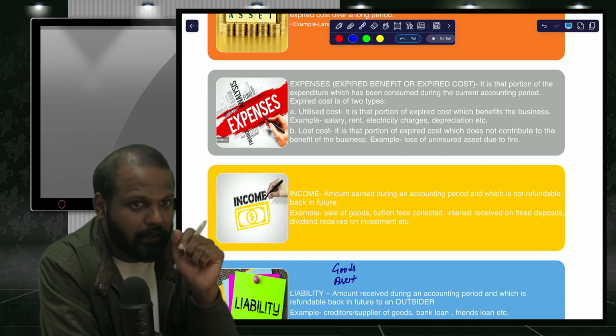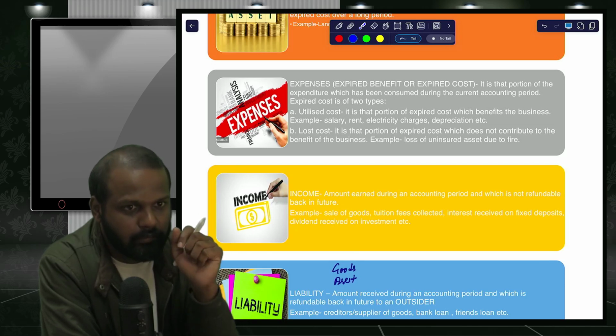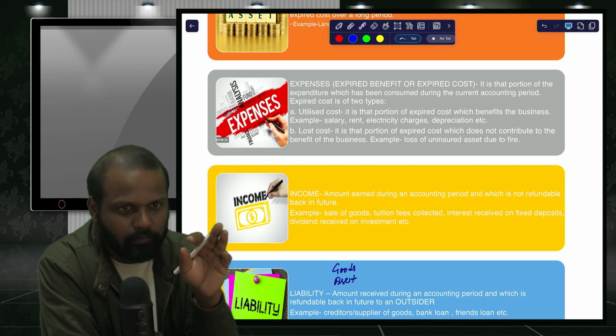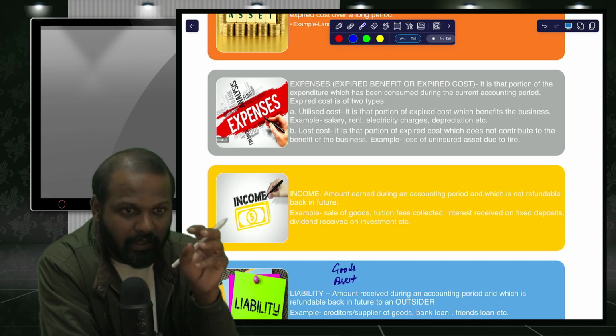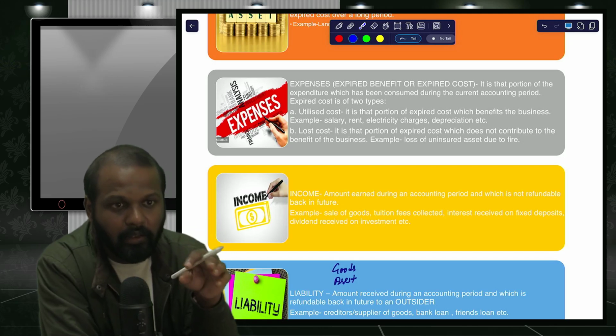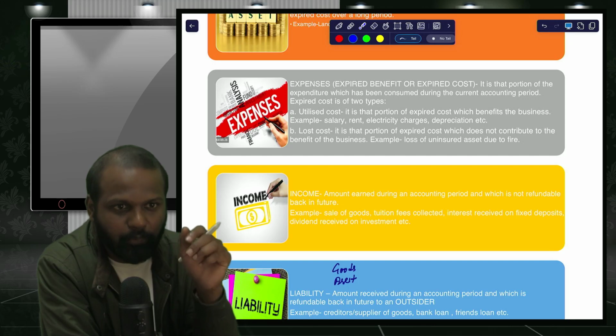Take one more example. Let's say you purchased a piece of cake and you paid money for that. But that cake has fallen down. Let us say it is spoiled. Now you cannot consume it. But still the benefit is expired.